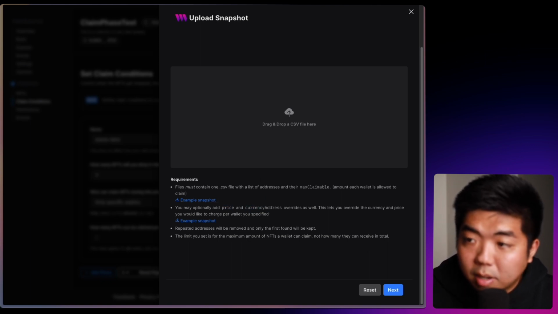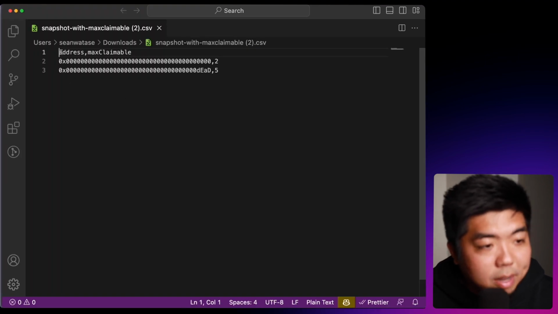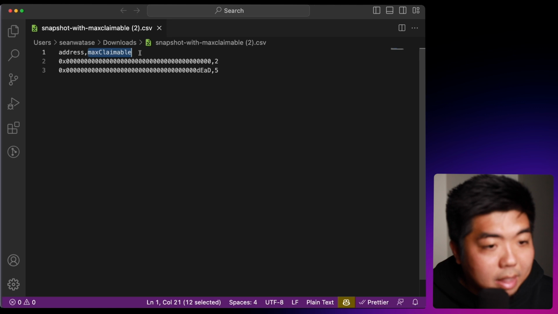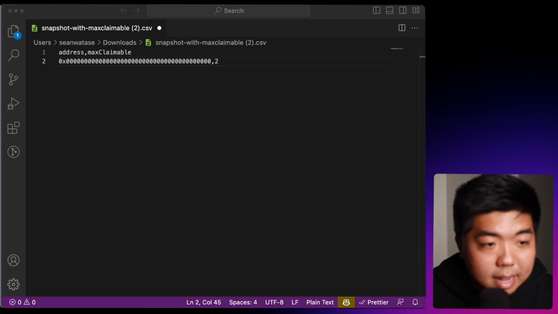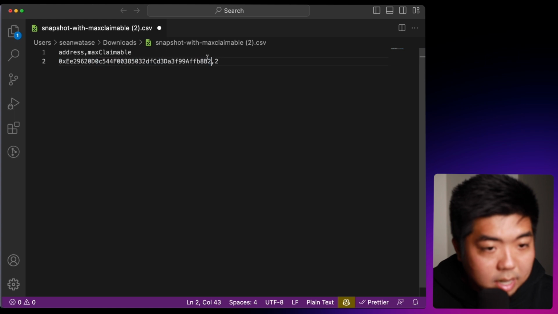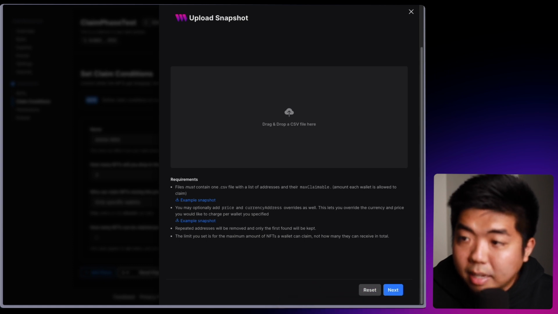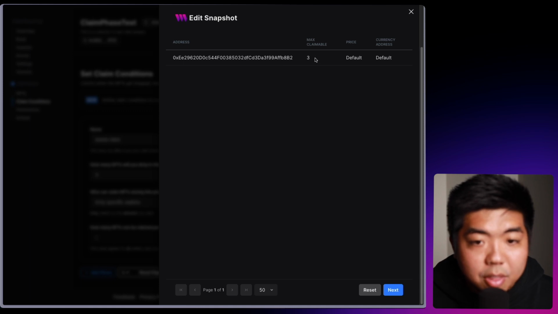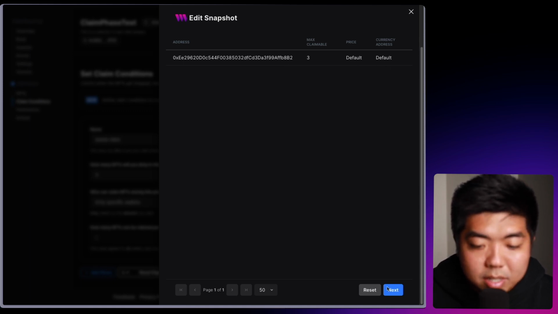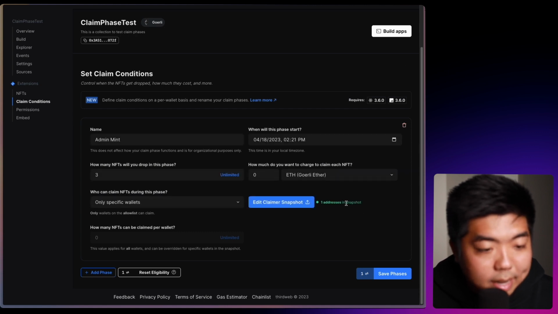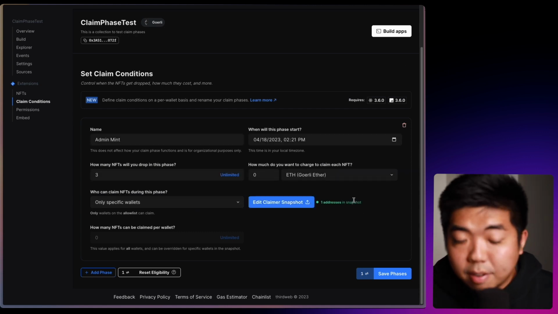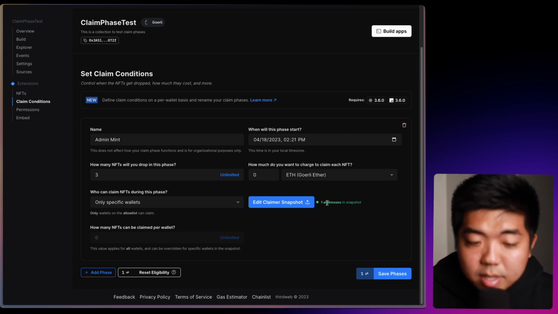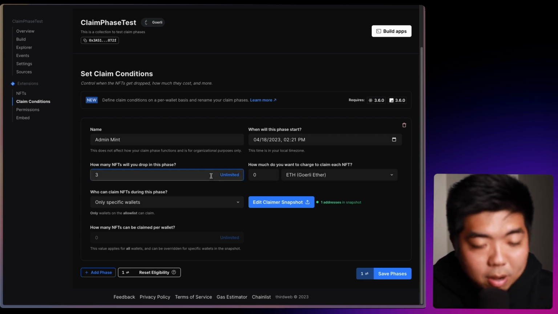Let me open this up in our code editor, and you can see here this is the format that we need. So the address first, followed by the max claimable amount. I'm going to get rid of that one here. Let me get my wallet address, paste that there, and the max claimable that we said it could claim was 3. So I come back here, I can double check that's the right file, drag it in here, and you can see addresses 3, and then the price and currency address will be set to default. So we'll hit next, and we have that one address added into our snapshot. Now, again, if you have multiple admins or multiple wallets that can do this, you can add those wallets in, and you can configure whatever parameters and everything that you want to have them claim within this phase.